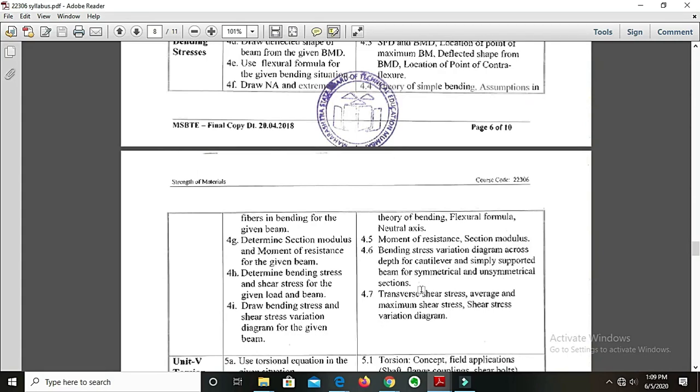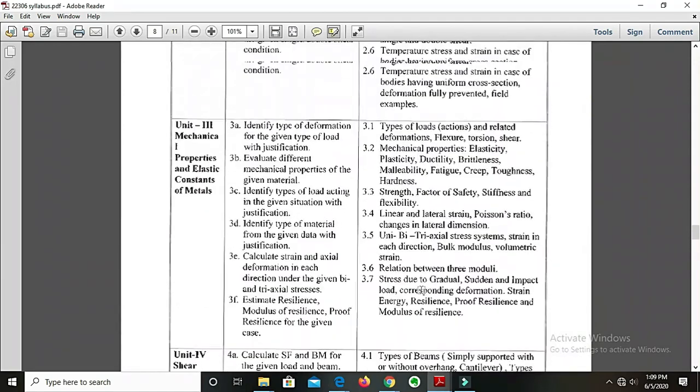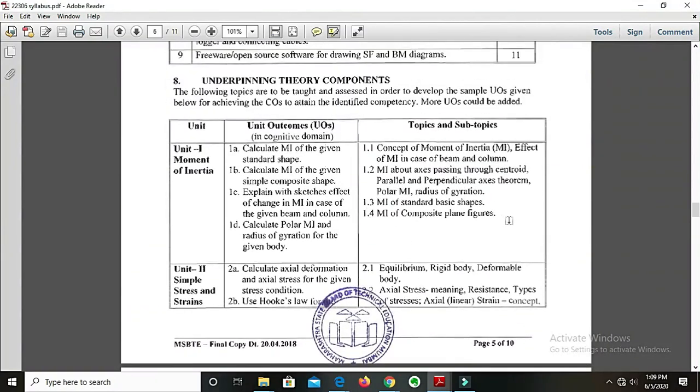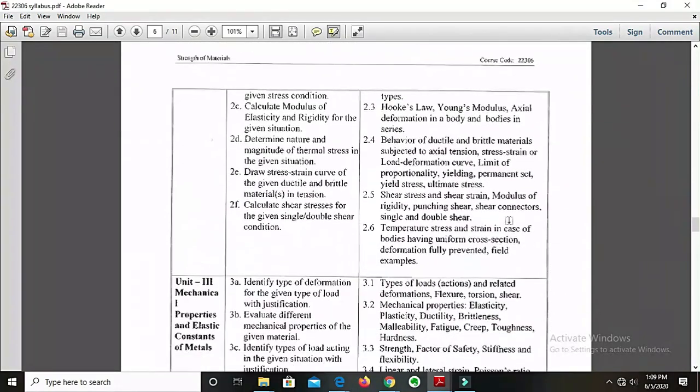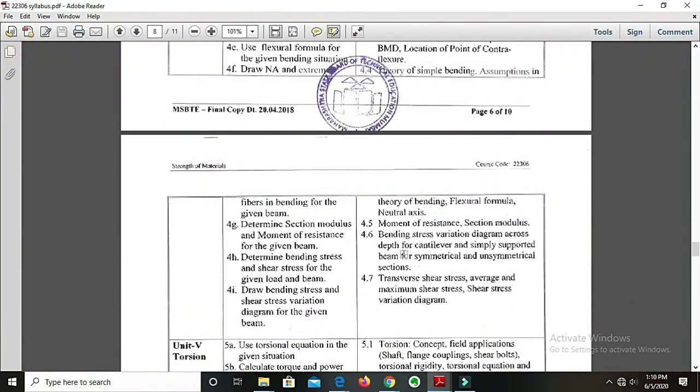As I have told you earlier, we have seen in the early topic, that is topic number 1, while explaining the composite planes, I have told you something about I section, P section, C section or channel section. So such sections will come into the picture over here. We'll see the bending stress distribution of those sectional beams. So what exactly it is, we will see in coming lectures. Okay, don't worry about that. It's a simple point. Don't get confused.